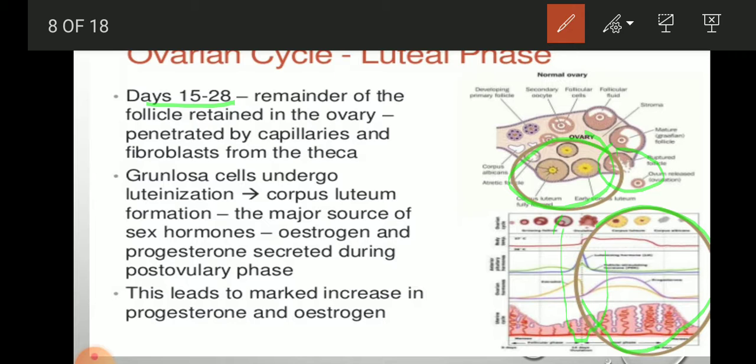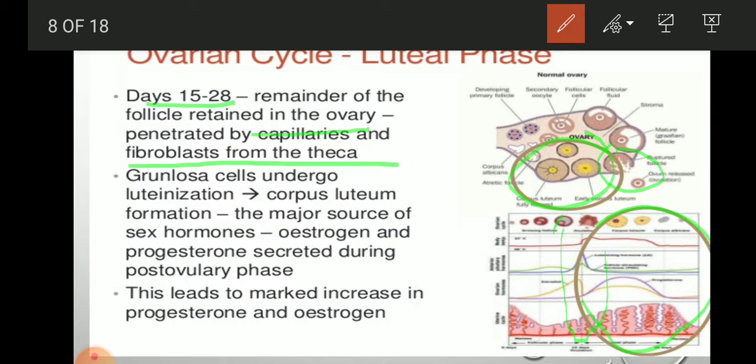So it remains in the ovary and capillaries penetrate it, and fibroblasts come from the theca cells. Theca cells are cells having an endocrine function. Endocrine cells means they start to produce another hormone called progesterone, and they are produced from the fibroblast cells of this follicle.